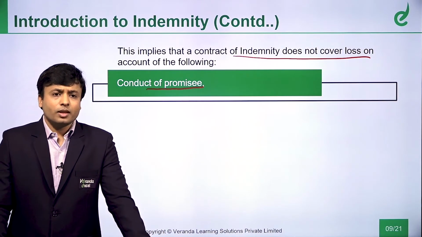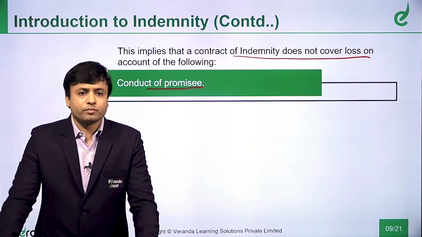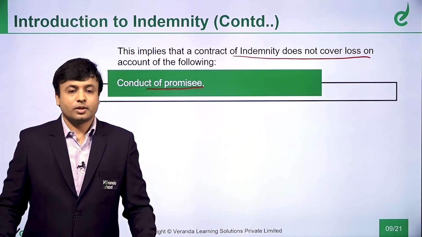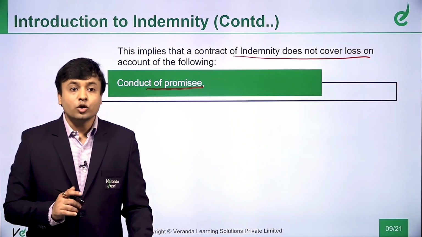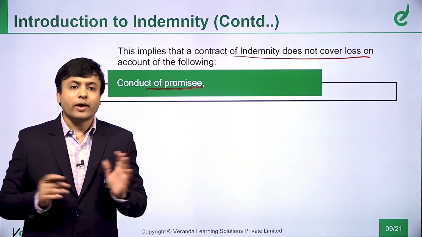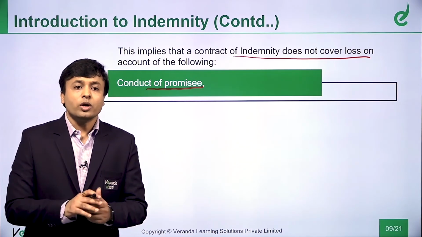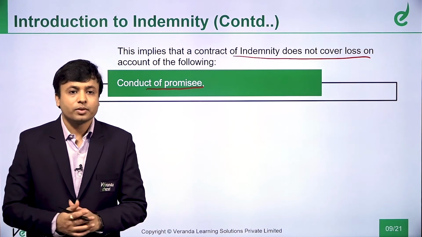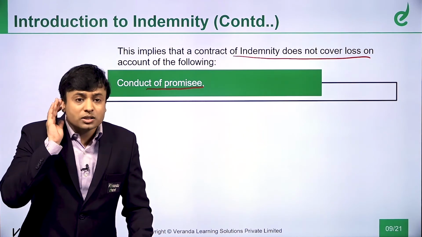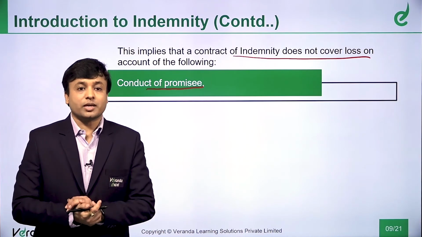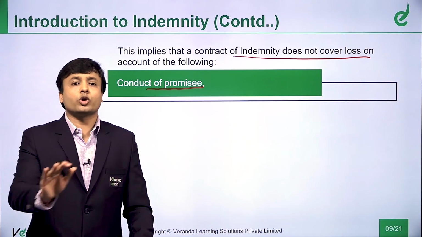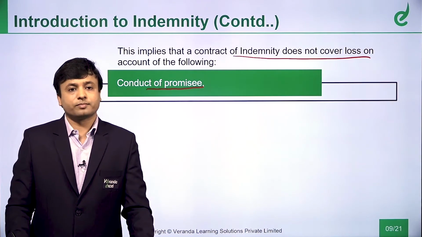See, I agree to indemnify the other party for some loss. Now this promisee knows that if this loss happens, I will be compensated. So what will he do? He will purposefully cause that loss to himself. Correct? So we are not covering the conduct of the promisee. If the loss event happens because of the conduct of the promisee, we are not going to say it is a contract of indemnity, which is logical.